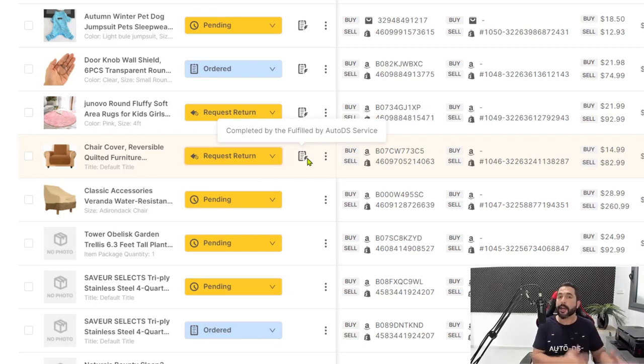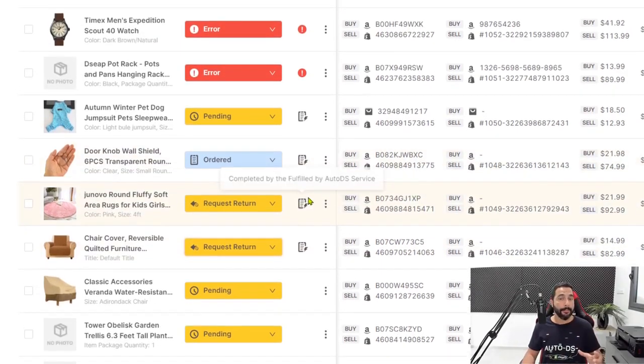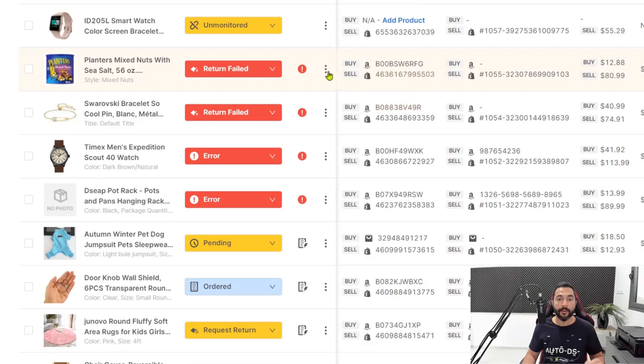And all you have to do is download and send it to your customer and tell him to send the product back with that return label. And if the return request will not be approved, you'll need to hover over the red exclamation mark and see exactly why this return was not approved.